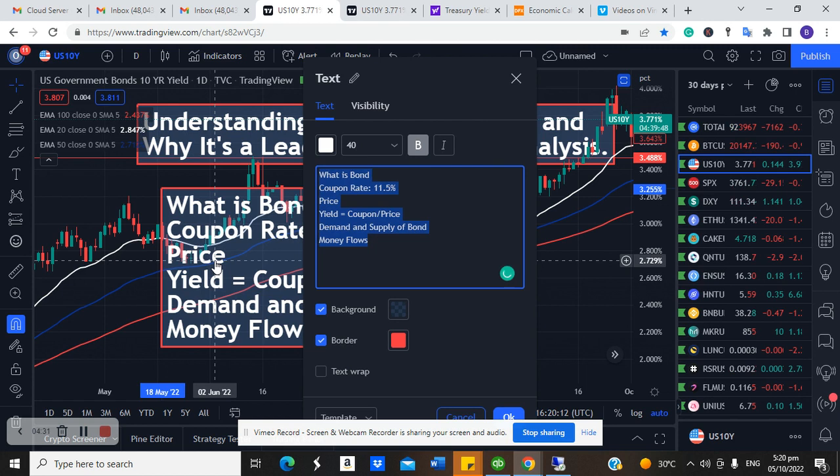Now, price is what you pay to access that bond. So most times you see them say that you can only access this bond in multiples of 10,000 or in multiples of $5,000.